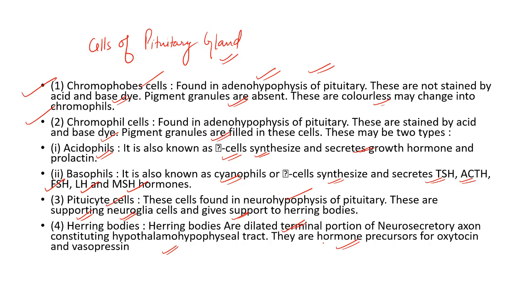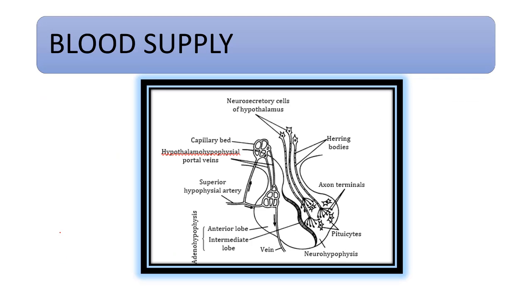These are hormone precursors for oxytocin and vasopressin. The chromophobe cells, chromophilic cells, acidophils, basophils, pituicytes, and Herring bodies are the six categories.